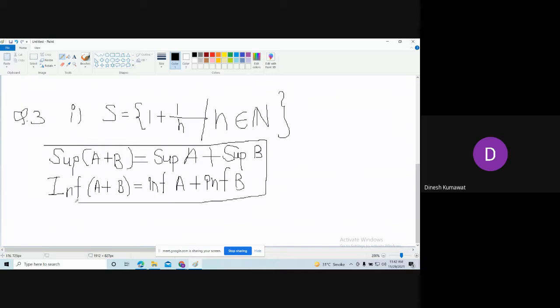Here we want A and B to be bounded sets.